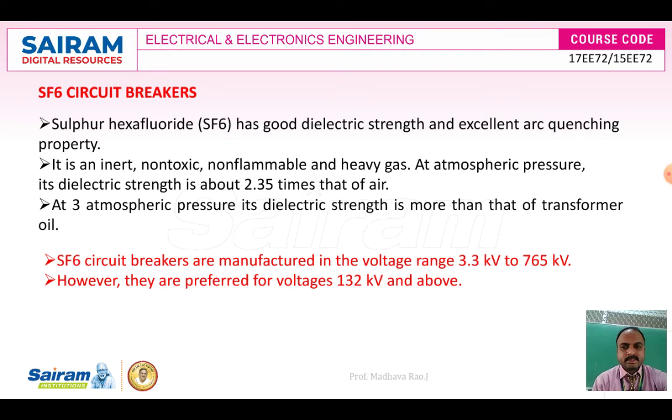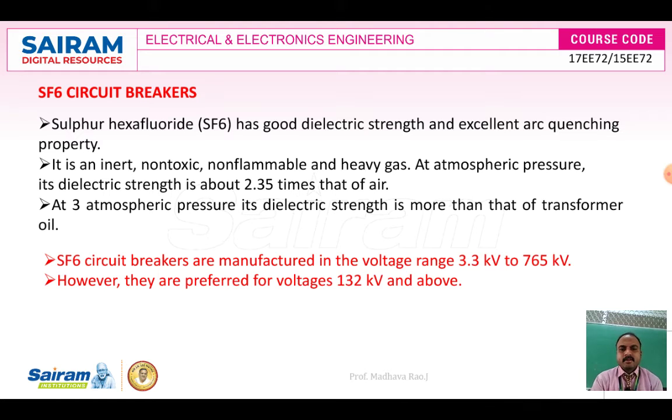These two topics are very important for your examinations. First we will discuss the SF6 circuit breaker, and then we will move to the advantages and disadvantages. SF6 means sulfur hexafluoride gas. It has good dielectric strength and excellent arc quenching property compared to transformer oil, air and other mediums.